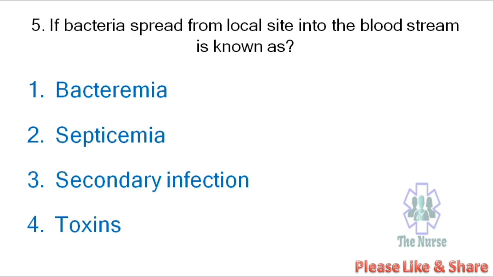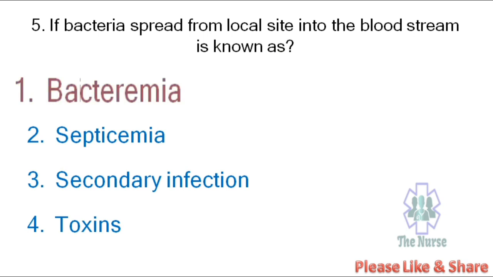Next question. Bacteria spreading from a local site into the bloodstream is known as: bacteremia, septicemia, secondary infection, toxins. The correct answer is bacteremia.